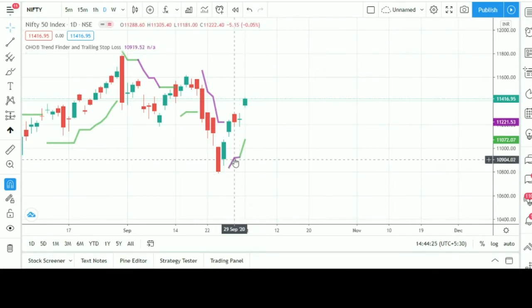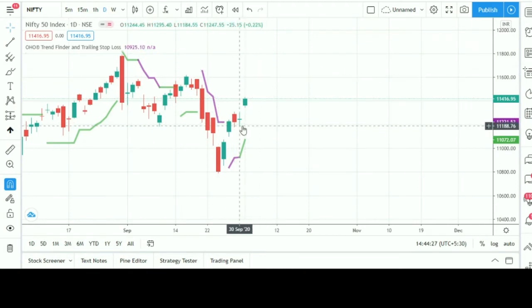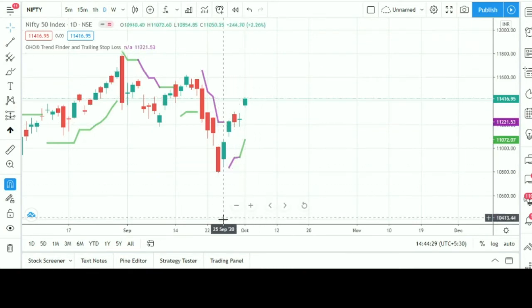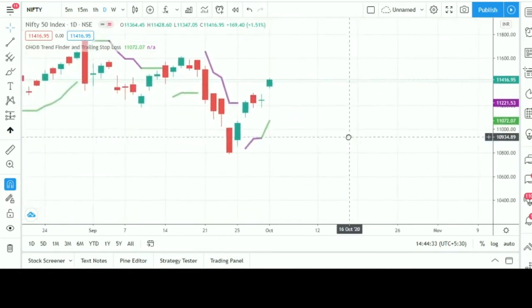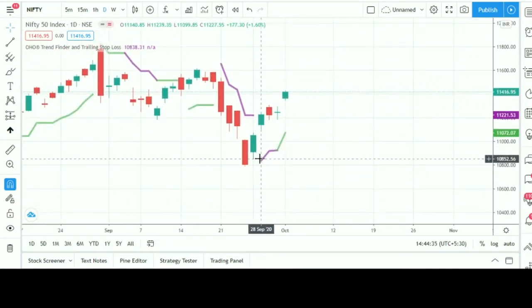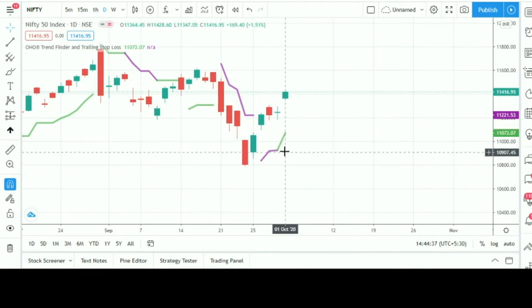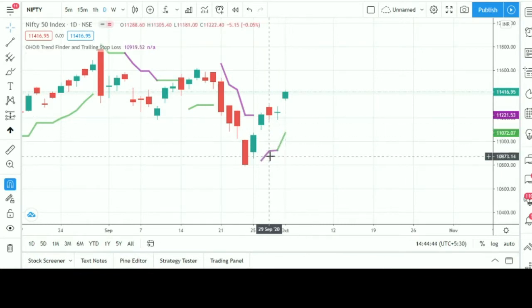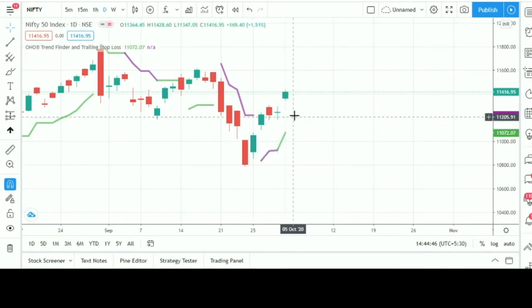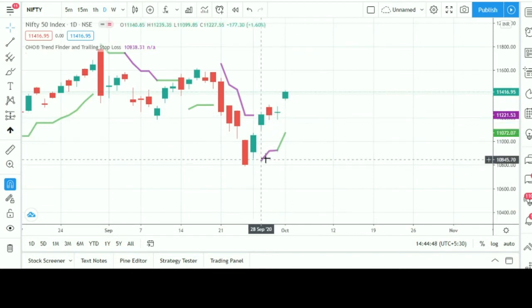Okay, now whenever we add the indicator to our chart, it will show only a single line. Currently the color of this line is green. It's a daily chart of Nifty. We can see the line at the bottom of the candles, on the downside of the candles, so we should be in upside trades only. We should not be in sell side trades.